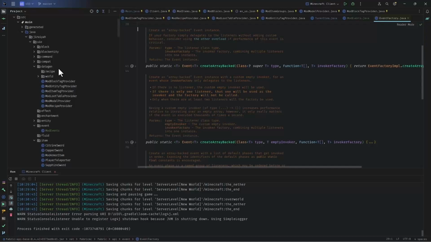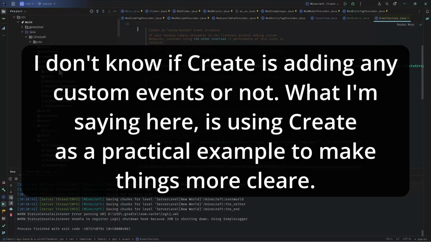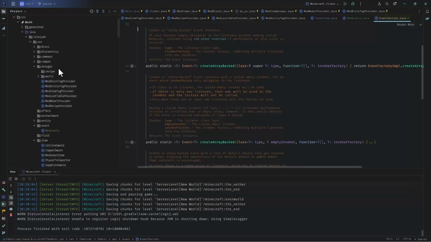For example, Create is a mod, and other people have developed a few different mods as add-ons for Create. Now, if the mod developer of Create would inject his code directly into Minecraft, others would not be able to use the Create API, and they would have to inject their own code. However, if there is an event dedicated to a Create machine, for example, now the mod developer can create his own event and inject the event inside Minecraft using the mixin to fire the event. And any add-on developer now can add a listener to that event. And that's the beauty of having events.